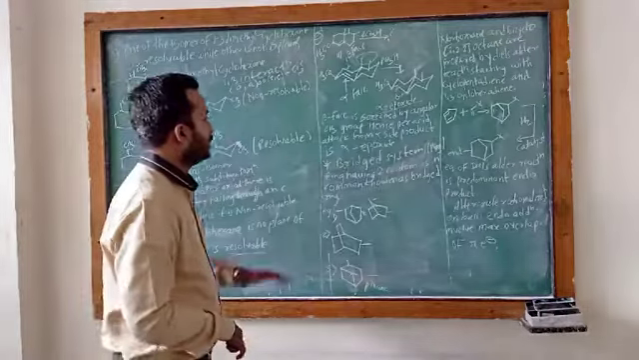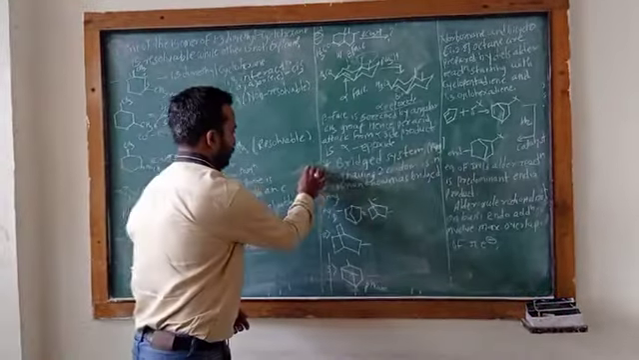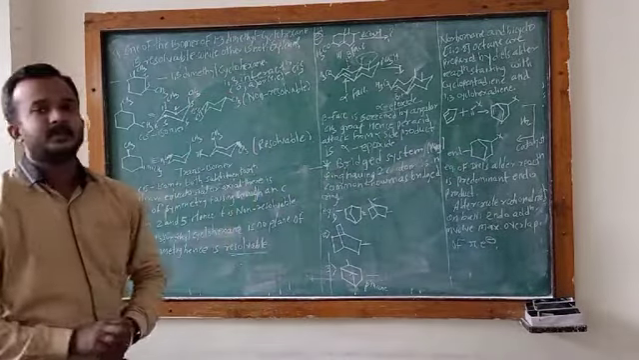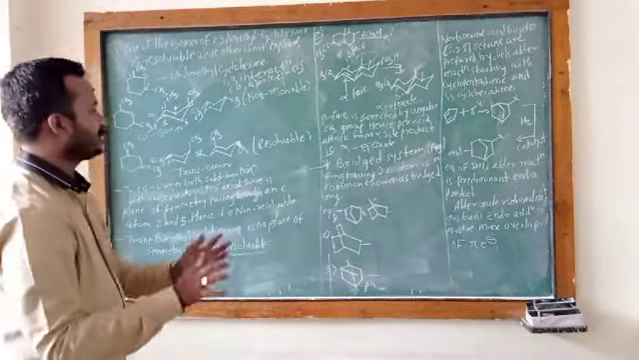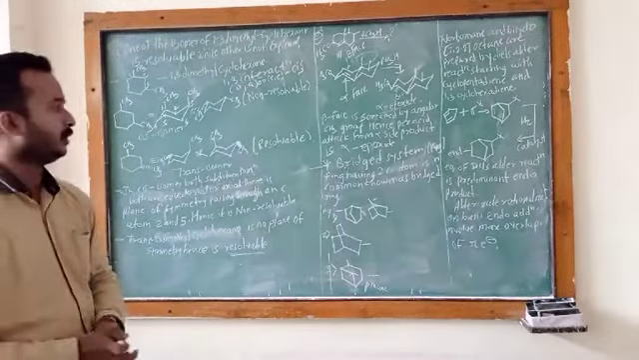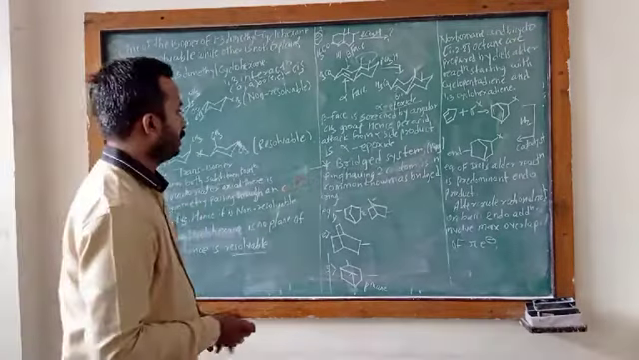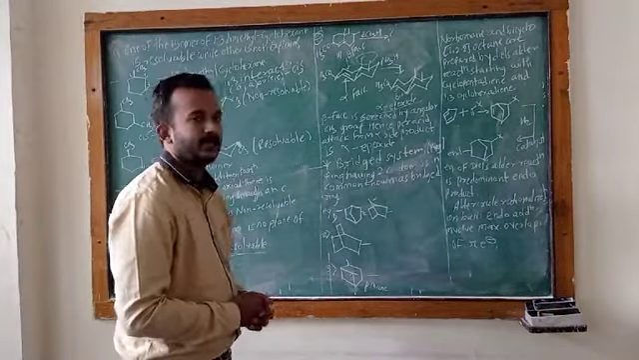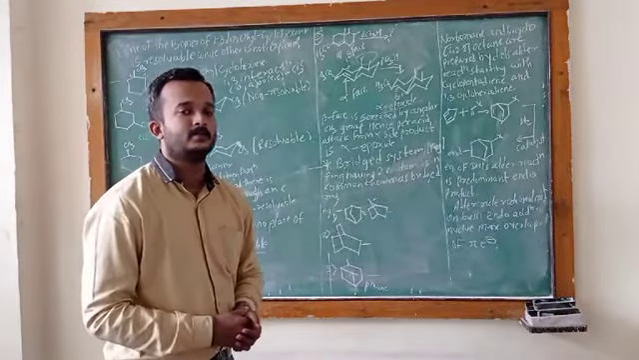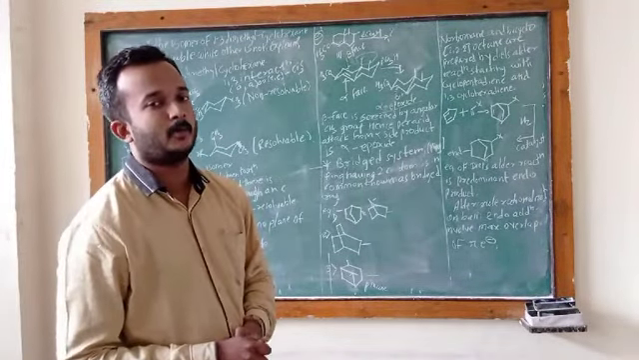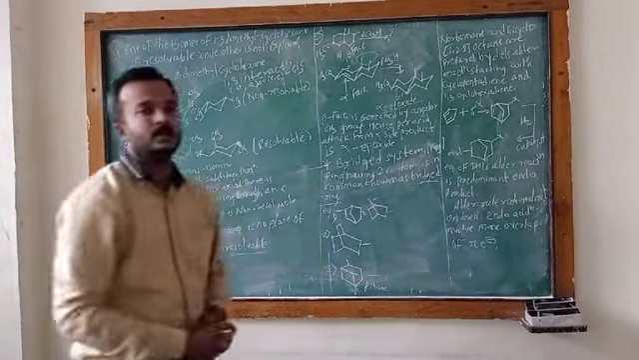Okay, next point is about the bridge system. Now the next point is the bridge system. The bridge system we call the bridge ring. In this bridge ring, the ring having two carbon atoms in common. If two carbon atoms are common in your ring, we call it a bridge ring.